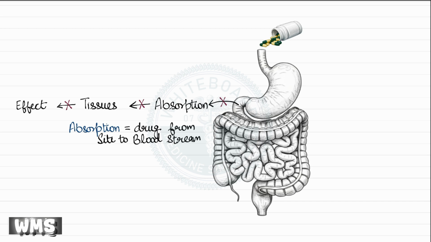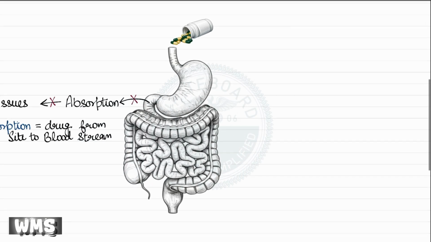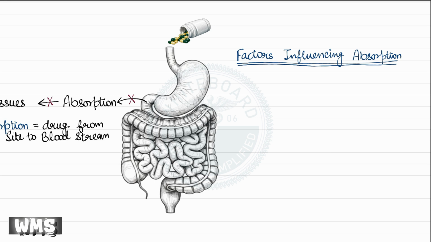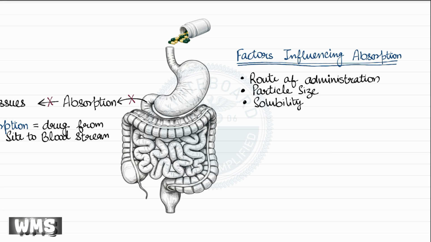Now, once we clearly understand that absorption is the essential initial step after oral drug administration, the next logical question that arises is, what factors influence how well a drug is absorbed? In reality, drug absorption is influenced by several factors, including the route of administration, the particle size of the drug, the solubility of the drug, specifically whether it is lipid-soluble or water-soluble.